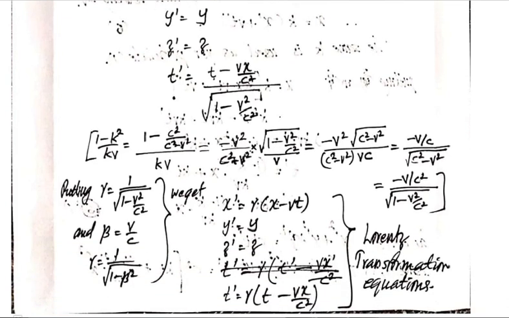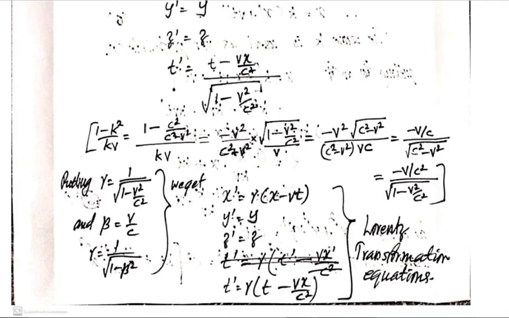We put this term 1 by root of 1 minus v square by c square as gamma, which is standard notation, and v by c is given as beta, so gamma will be equal to 1 by root of 1 minus beta square. So the equations become x dash is equal to gamma into x minus vt, y dash is equal to y, z dash is equal to z, and t dash is equal to gamma into t minus vx by c square. So these are called Lorentz transformations.